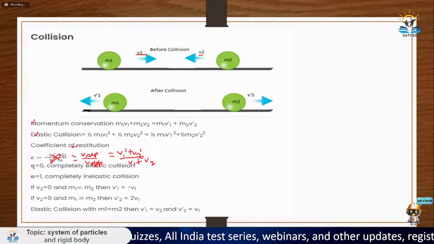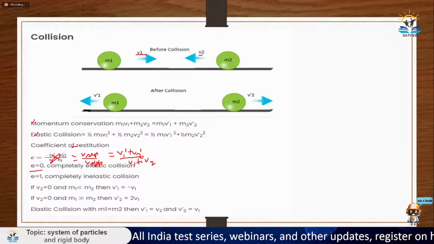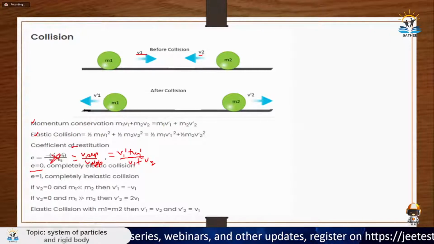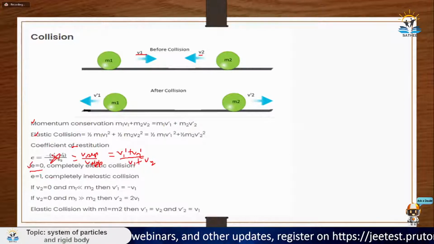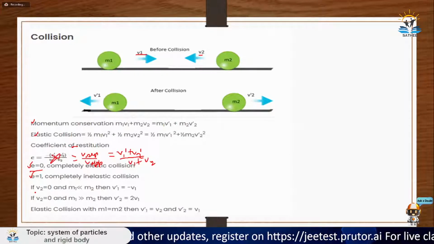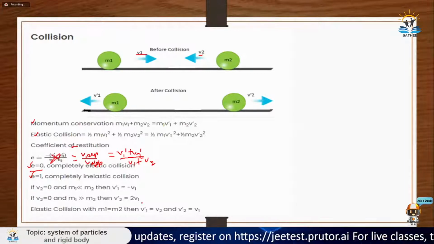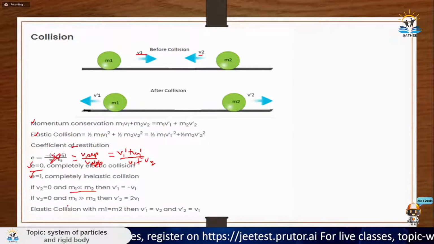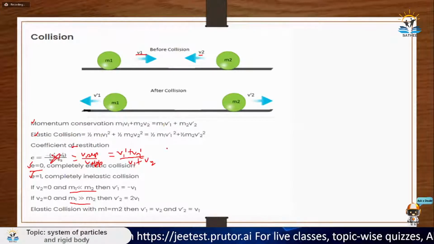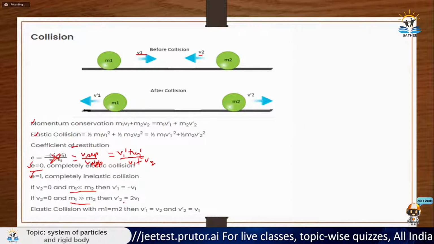Then e is equal to 1 for completely elastic collision, because in completely elastic collision the energy remains conserved. In completely inelastic collision, e is equal to 0. And then there come the mass considerations, if m1 is greater than m2 or m1 is less than m2, all these things you can just do using these two formulas. So no need to remember this thing.